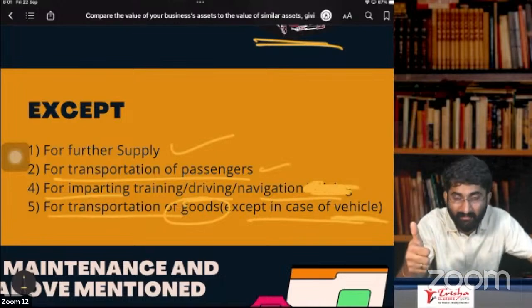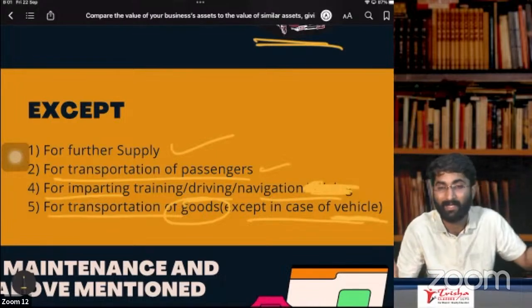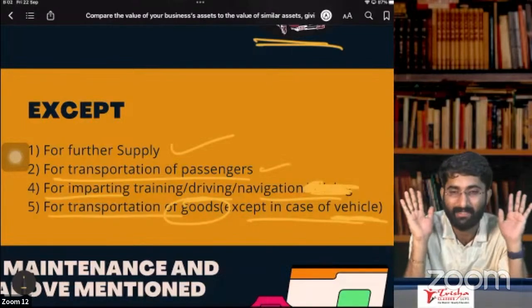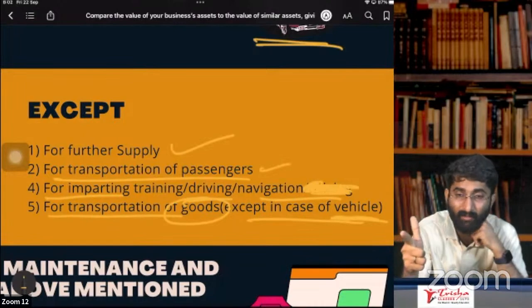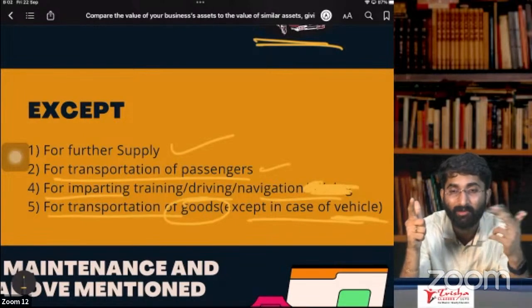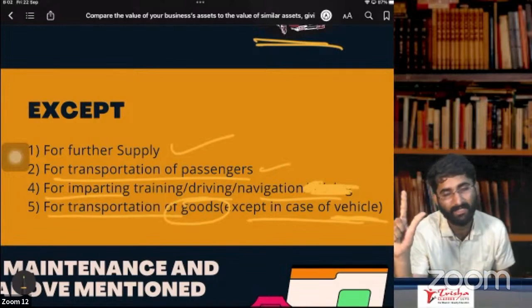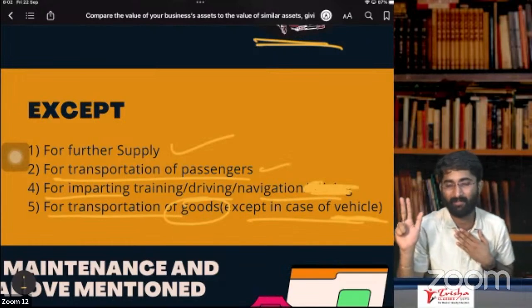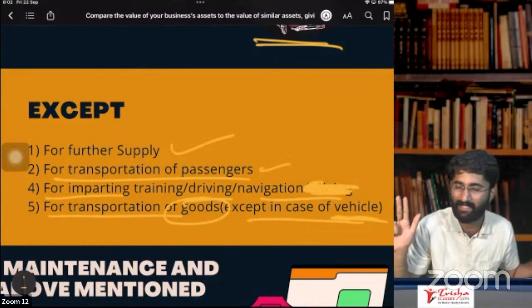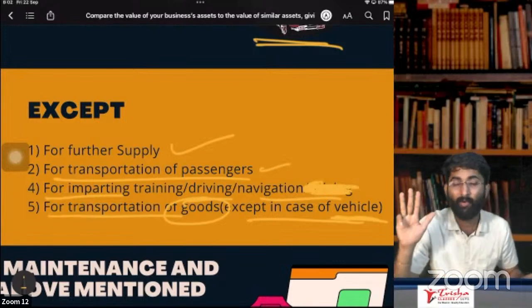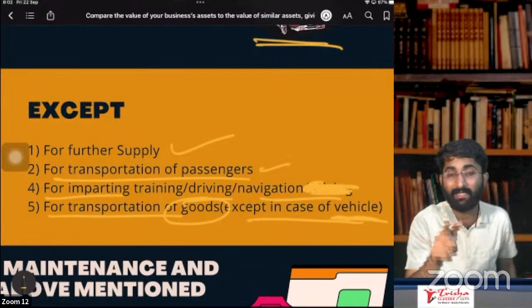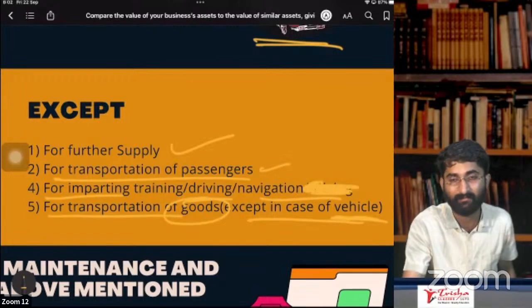If you are purchasing the vessel for further supply, I'm purchasing the vessel and I'm selling the vessel, will I get ITC or not? Yes, I'll get ITC. Second, if I am purchasing the vessel for imparting navigation school, for that purpose, yes, I'll get ITC. For transportation of passengers, not for my personal purpose, yes, I'll get ITC. And the fourth one, if it is meant for transportation of goods, yes, I'll get ITC.